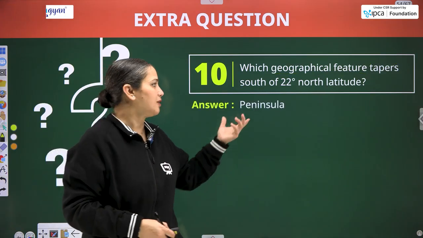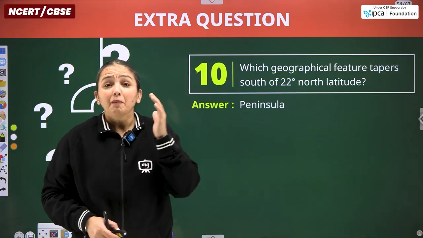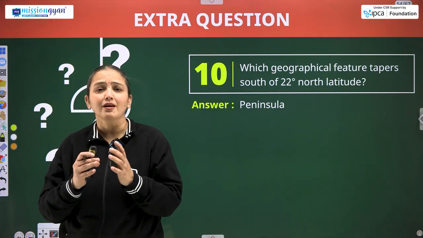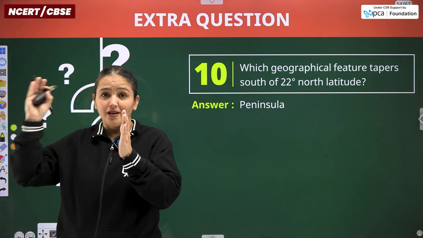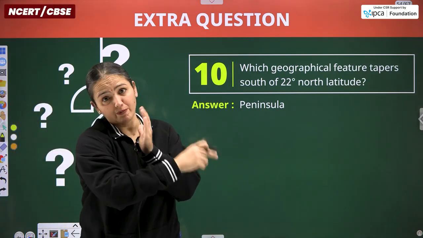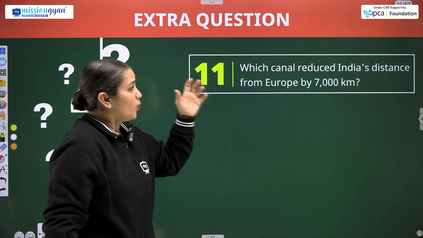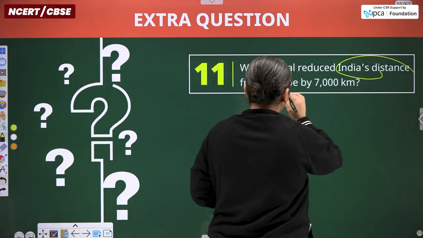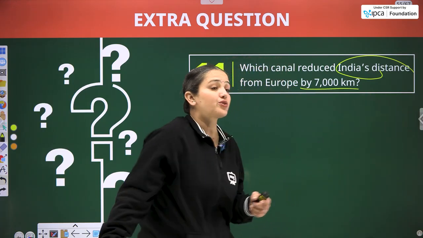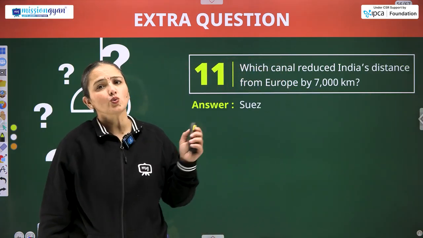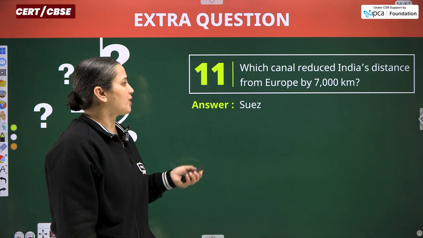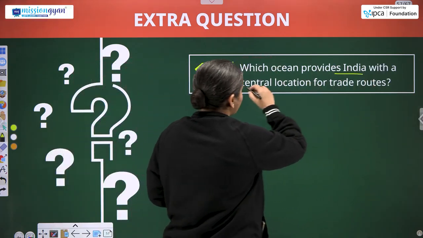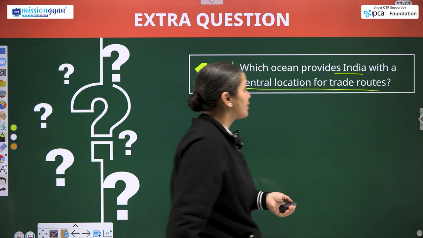So that is the peninsular part of India. A peninsula is a landmass surrounded by water from three sides: Arabian Sea, Indian Ocean, Bay of Bengal. Next, which canal reduced India's distance from Europe by 7,000 kilometers? So that is the Suez Canal.